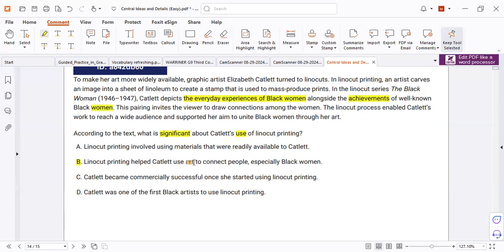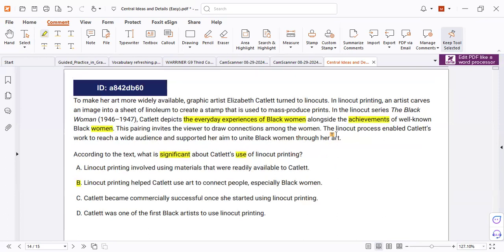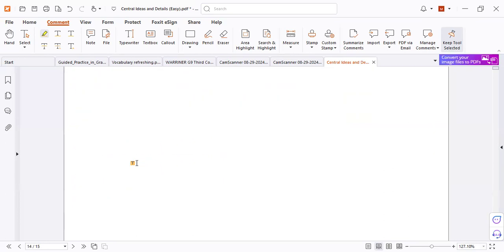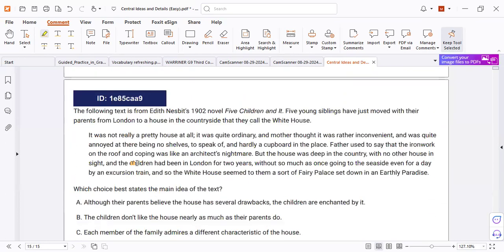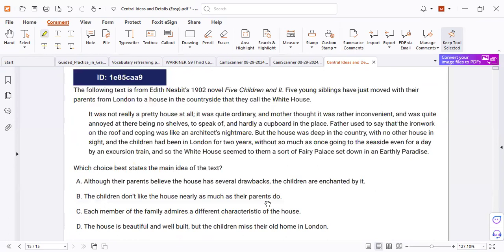So that means connecting the people, especially the women. But it is the significance of the use of printing. See that? Yes. That is great. So we ask you for specific true information only, according to the text, of course. Yeah, that is the last one. What's yours?